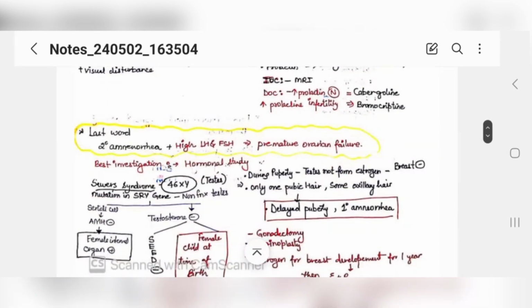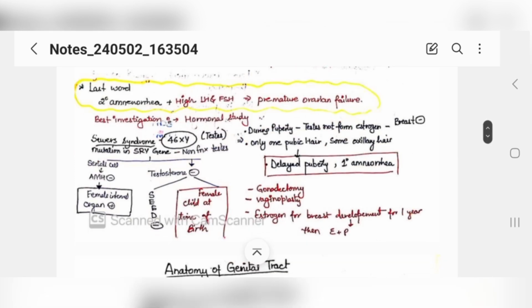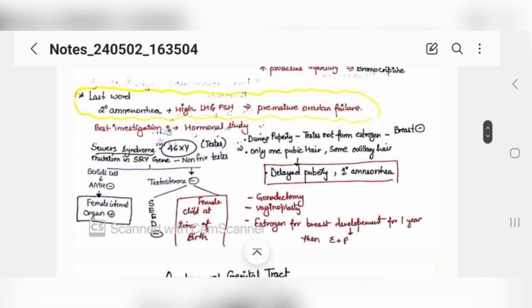Last, secondary amenorrhea plus high LH and FSH, then you will think of premature ovarian failure. The best investigation is always a hormonal study. Okay. Now this is about Swyer syndrome.